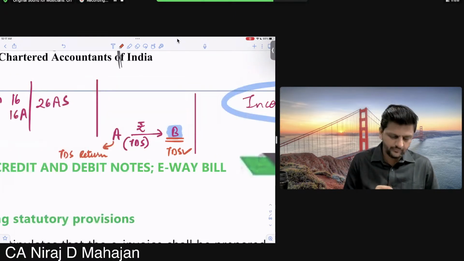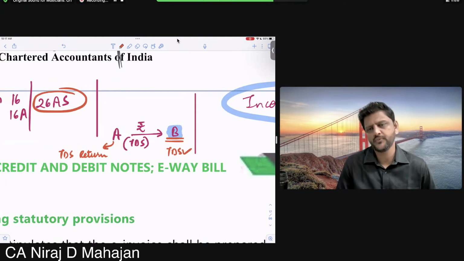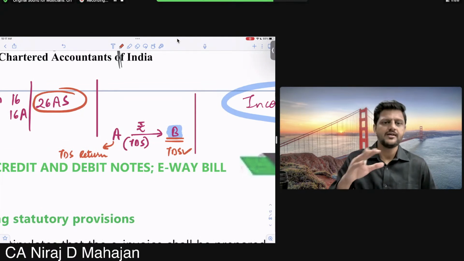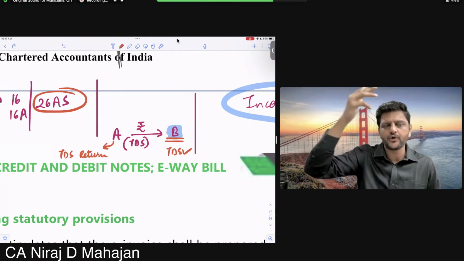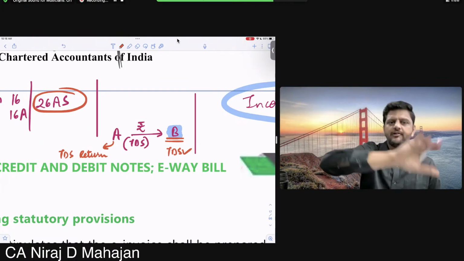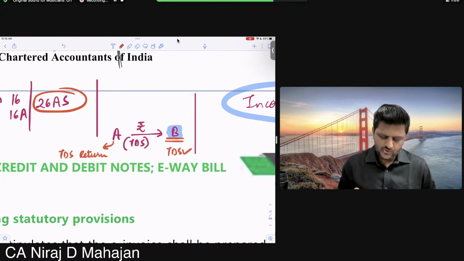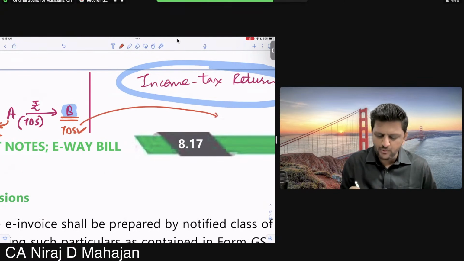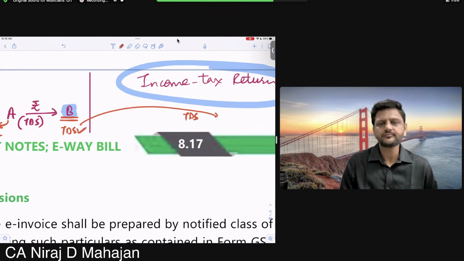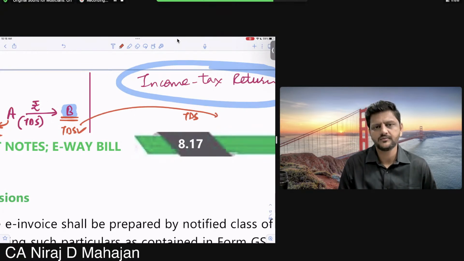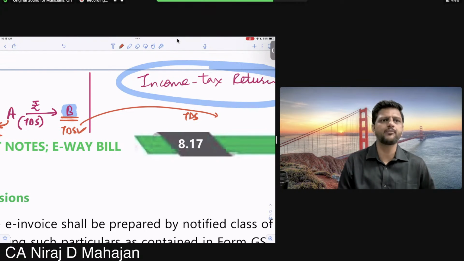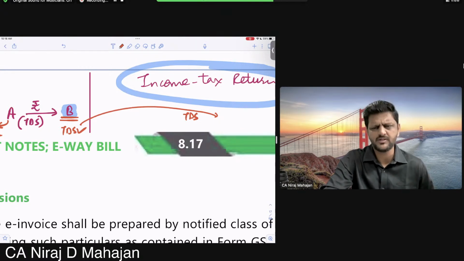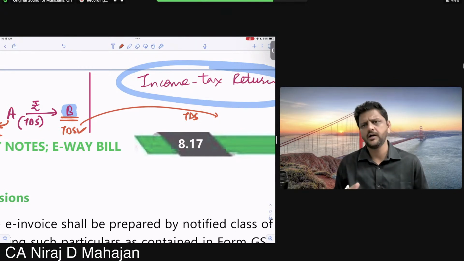So how can I confirm? By downloading or checking this Form 26AS. Are you getting my point? Because A informed the department electronically online, that TDS got reflected in B's account. Did you understand till here? So now when B prepares his income tax return, this TDS is automatically claimed or taken. Understood or no? There is no fight or any problem about this TDS mismatch, because it is already available in the system, meaning the department's database. All of you okay till here?